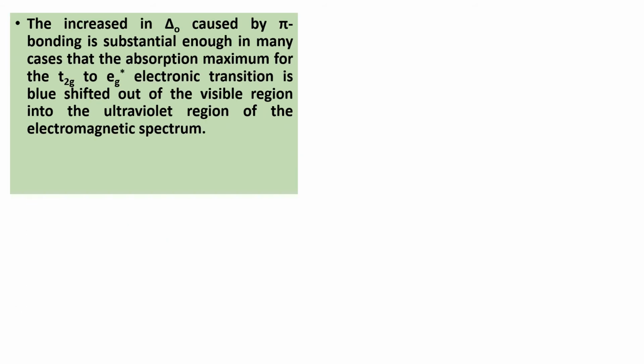The increase in delta O caused by pi bonding is substantial enough in many cases that the absorption maximum for the T2g to eg* electronic transition is blue shifted out of the visible region into the ultraviolet region of the electromagnetic spectrum.